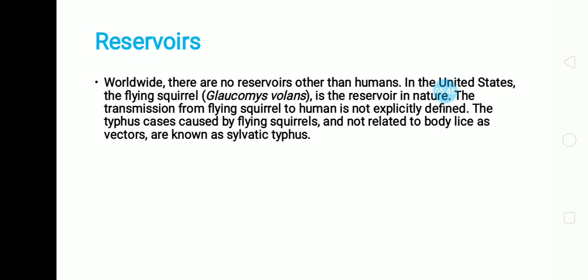In the United States, the flying squirrel is a reservoir in nature. The transmission from flying squirrel to human is not explicitly defined. The typhus cases caused by flying squirrels, which are not related to body lice as vectors, are known as sylvatic typhus.